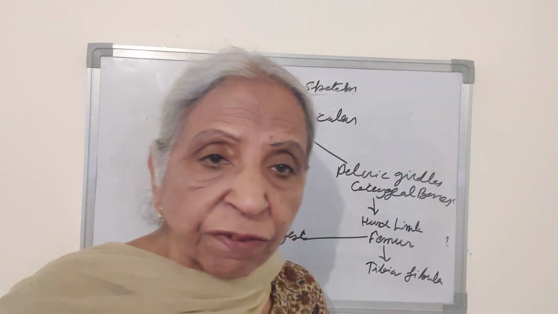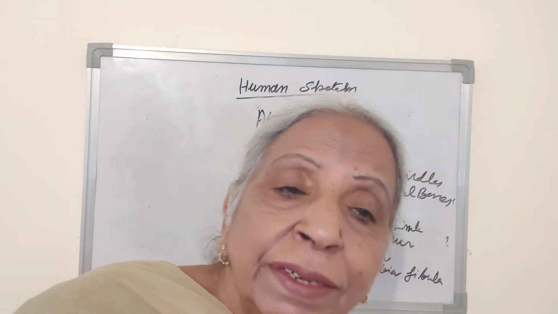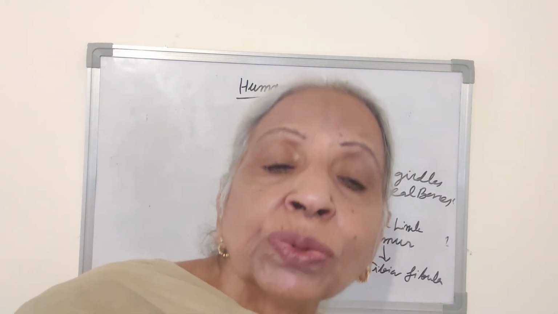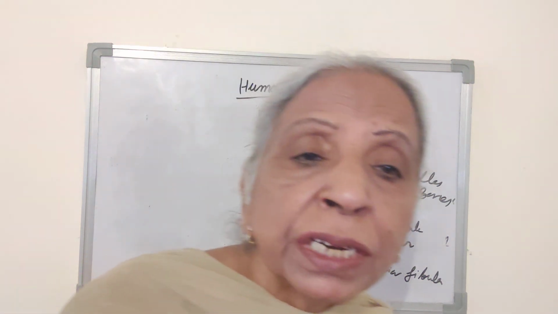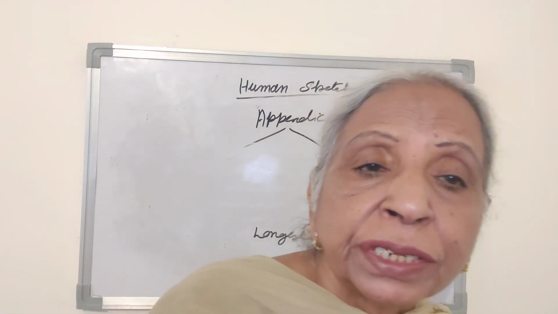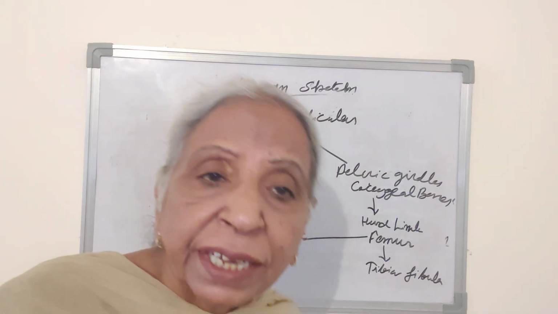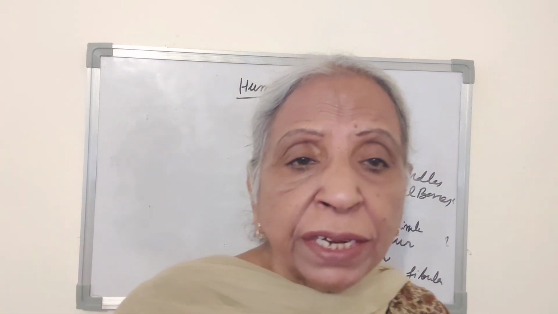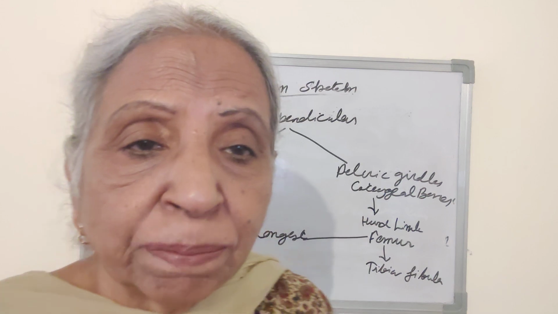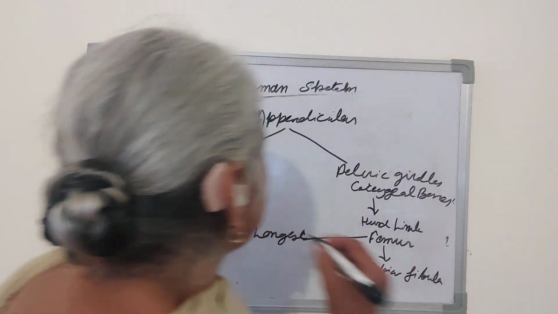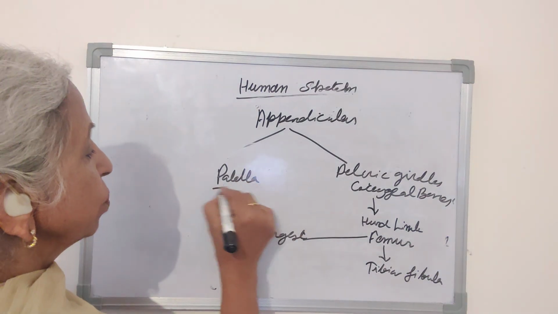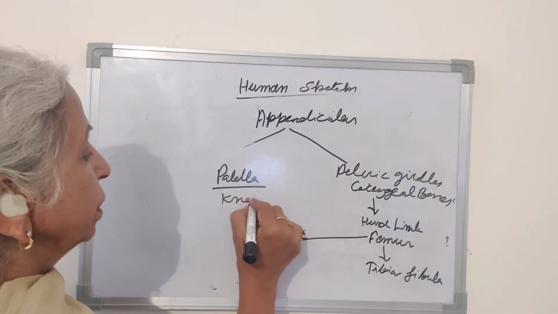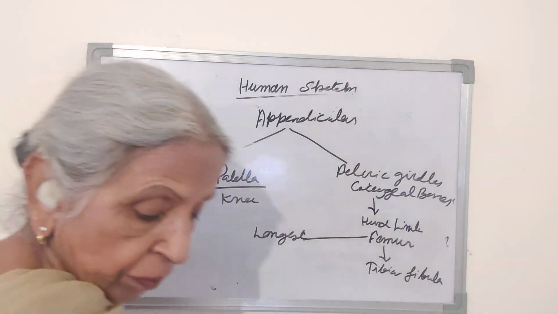The femur, tibia and fibula are articulated by means of the knee. And on this joint there is a flat bone, which is called the patella. It covers the knee. It is also called the knee bone.